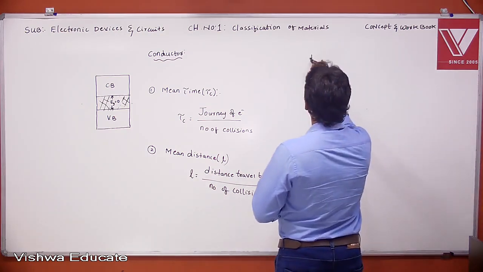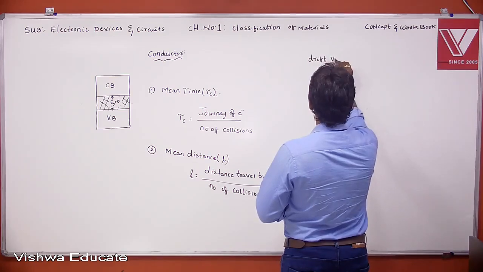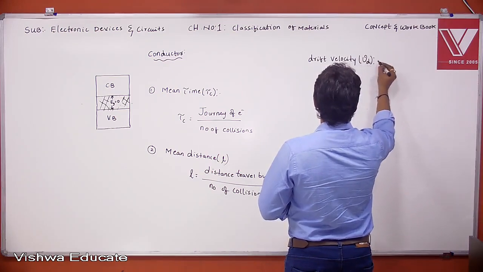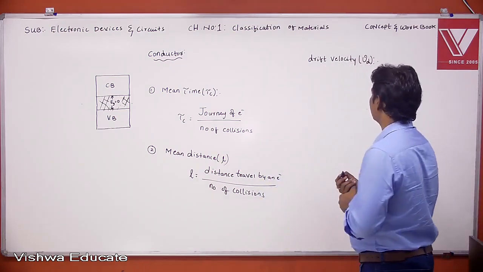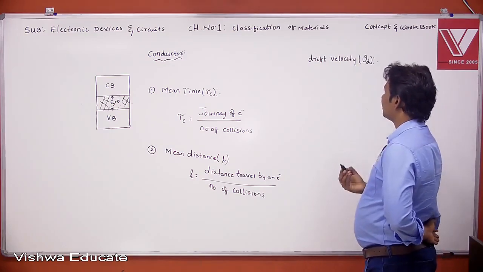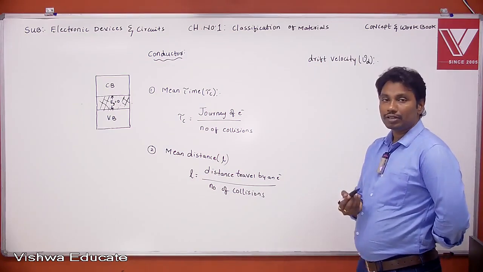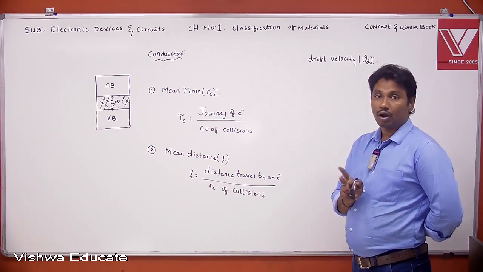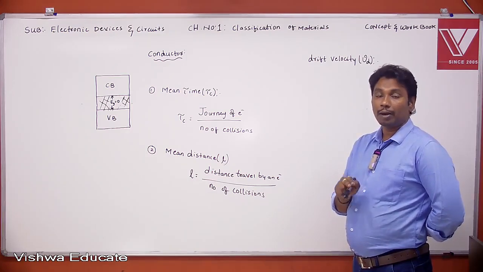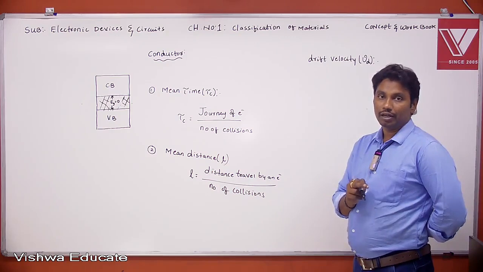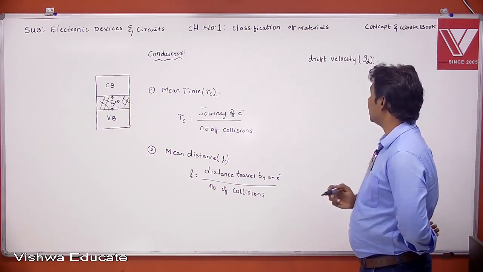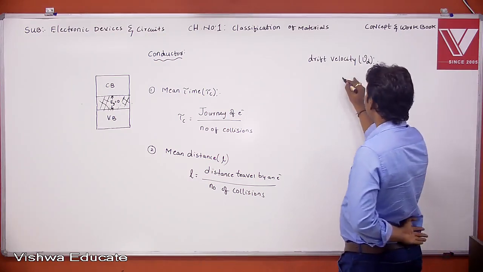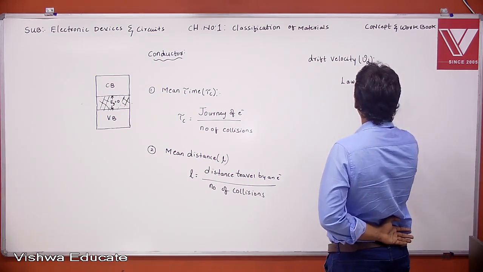And next topic, drift velocity. It is denoted with Vd. So what is drift velocity actually? The drift velocity is nothing but the velocity or speed which an electron acquires between two collisions, or the speed or velocity due to applied external electric field is called as what actually? Drift velocity. You know, drift velocity is computed by using the law of momentum. What is it? Law of momentum.